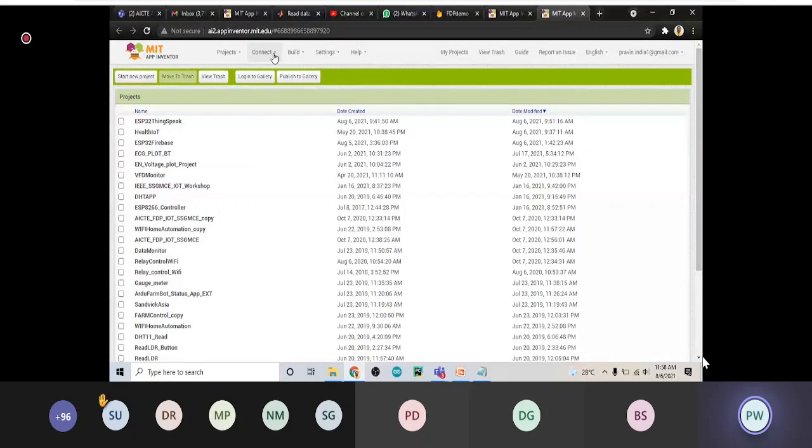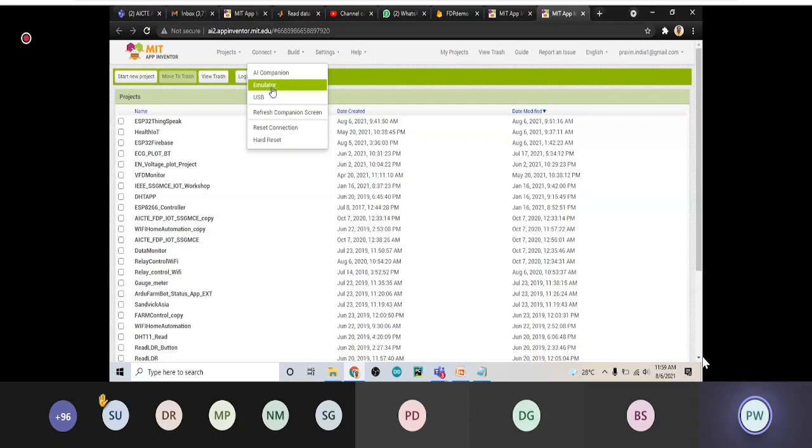MIT App Inventor also provides the AI emulator. Emulator means, if you do not have an Android mobile, or you would like to test your app before installing it on your mobile, then you just connect it to an emulator. There are different emulators available on the internet. You have to download one and connect it with this. Then whatever your app is, you can emulate it, just like we do simulation for circuits. In the same way, you can emulate our Android app there and test whether it is working correctly or not.